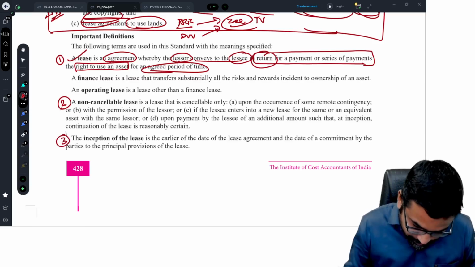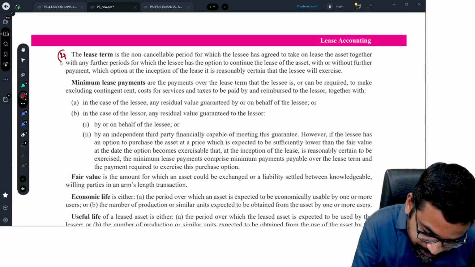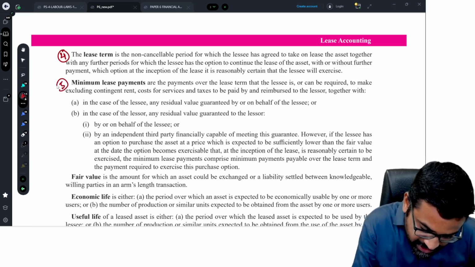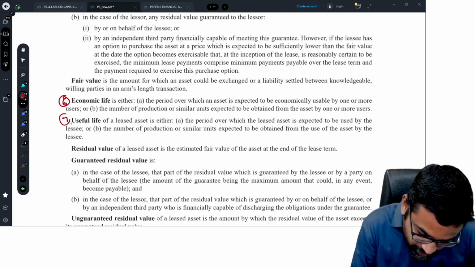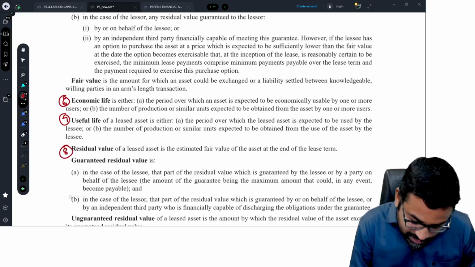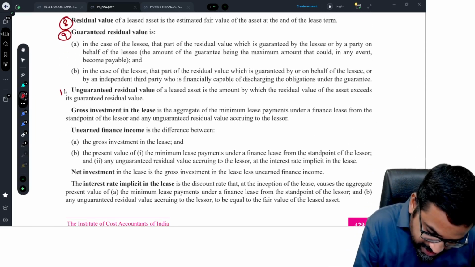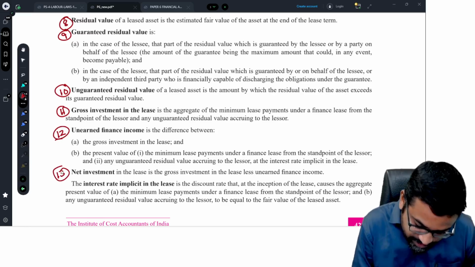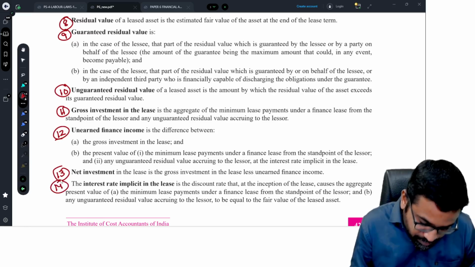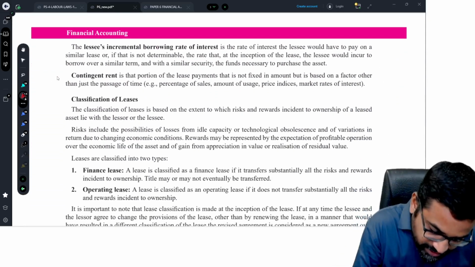What is inception of lease? And what is lease term? What is minimum lease payment? And what is economic life, useful life? What is residual value? What is guaranteed residual value? And what is unguaranteed residual value? What is gross investment in lease? What is unearned finance income? What is net investment? What is interest rate implicit in the lease? 14. And contingent rent, 15.